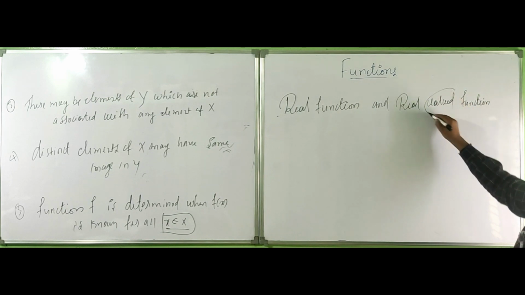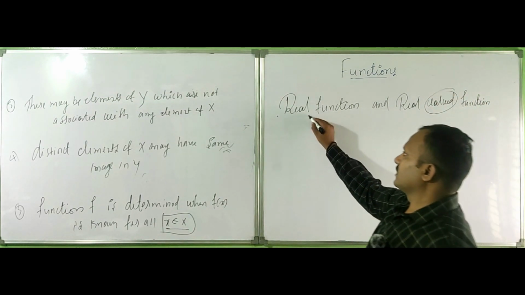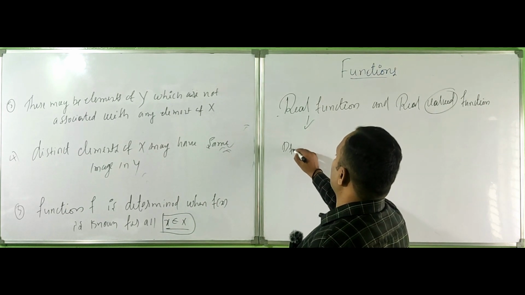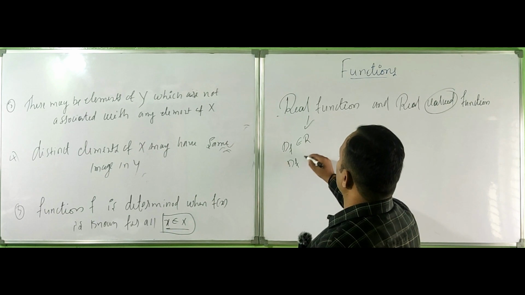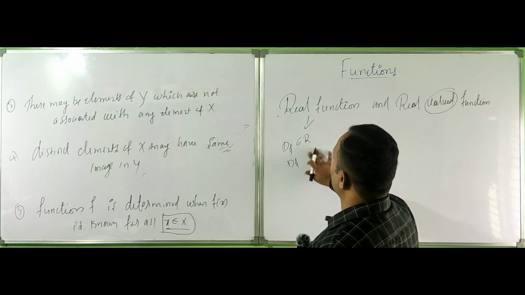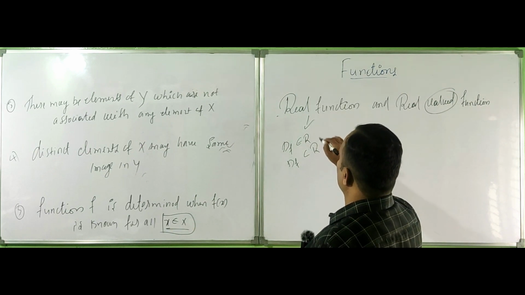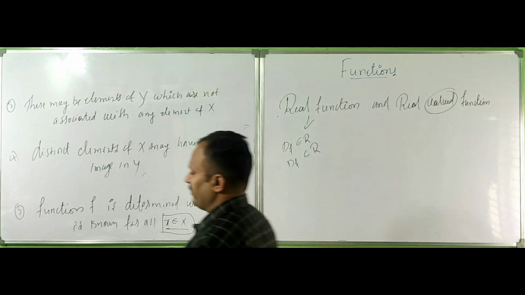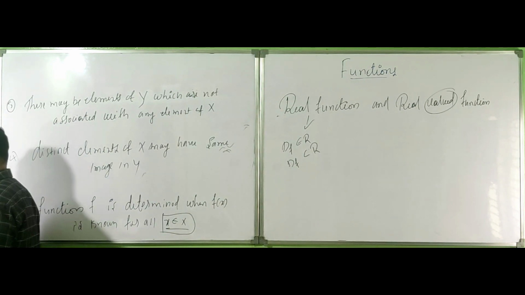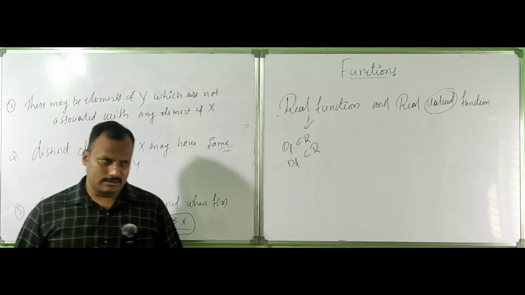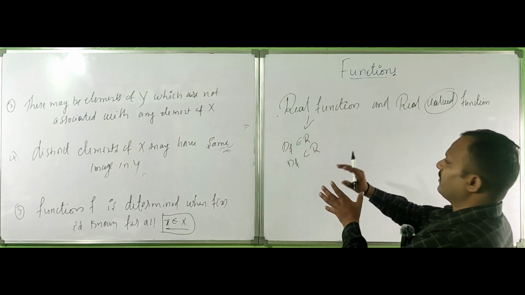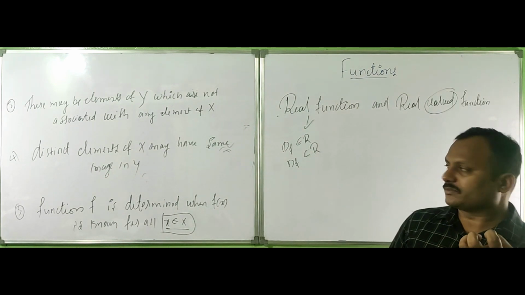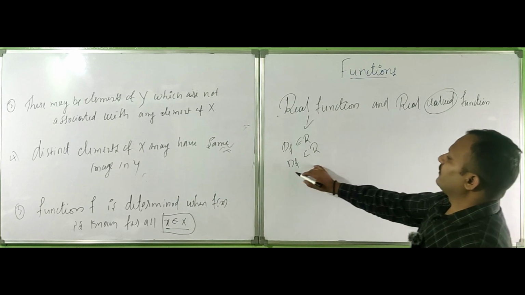Okay, sir, this is the term here. A real function is, okay, sir, domain of f belongs to R, or domain of f belongs to a subset of R, right? Simple only. A real function is, if the domain of f belongs to R, or domain of f belongs to a subset of R, that is called a real function.